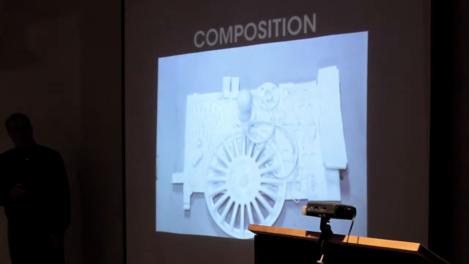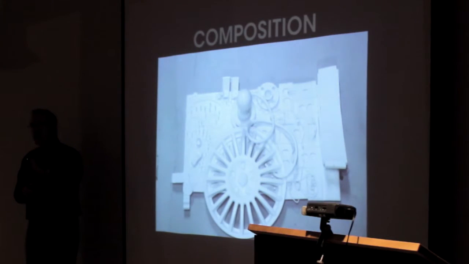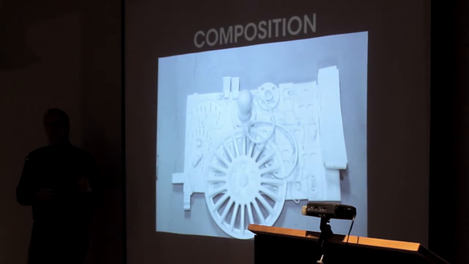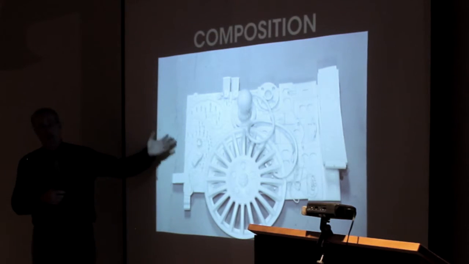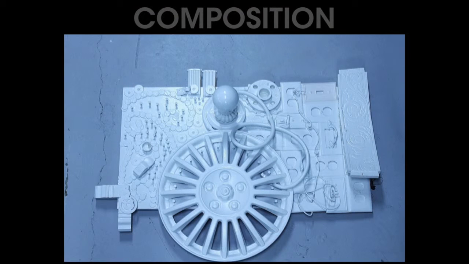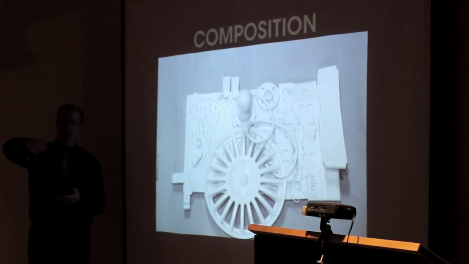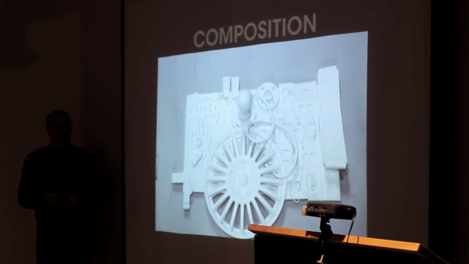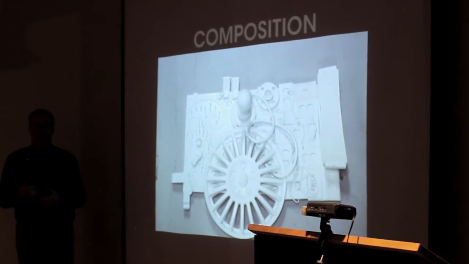And oftentimes, when we talk about composition, we don't think three-dimensionally. But there are three-dimensional compositions, in this case a relief piece, which means it's kind of two-dimensional, it hangs on a wall and comes forward. But any sculpture that you see, any object has a composition, has a physical way of you looking around it and experiencing it from multiple angles and directions. So composition actually is part of sculpture itself.